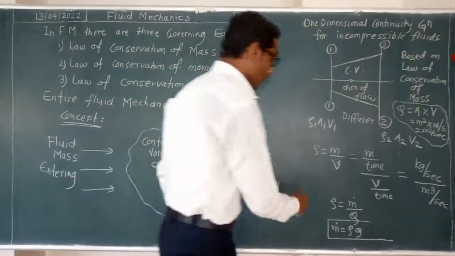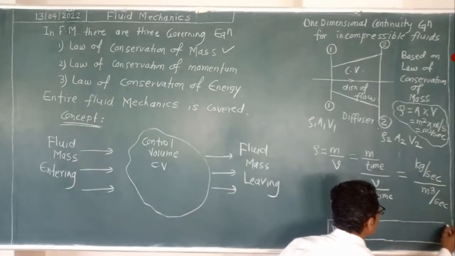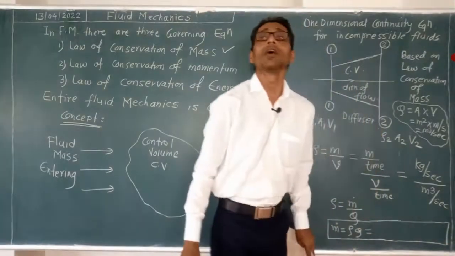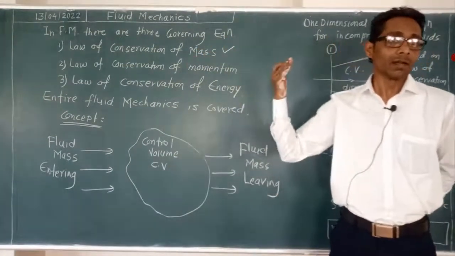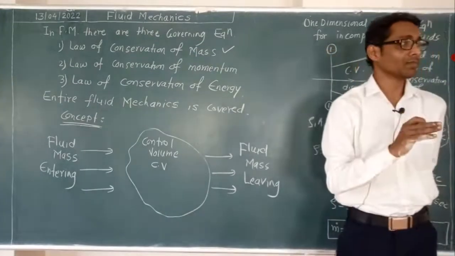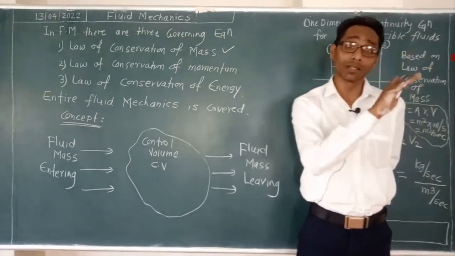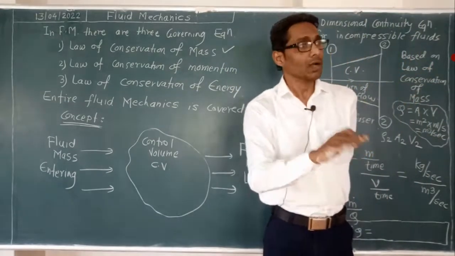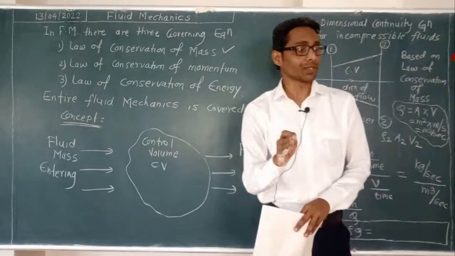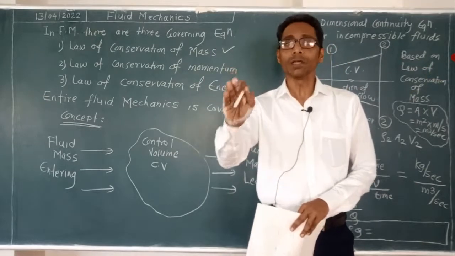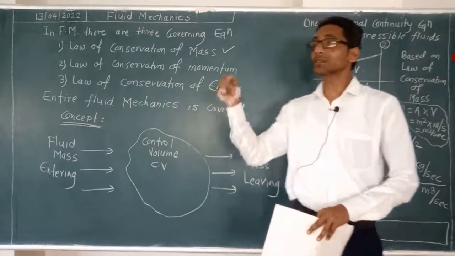So by this now we can write this equation at the entry. Energy conservation or mass conservation or momentum conservation means what? Total mass entering and total mass leaving are the same, that is called mass conservation. Total energy entering and total energy leaving are the same, that is called energy conservation. Total momentum entering and total momentum leaving are the same, that is called momentum conservation. Total mass is not changing, total momentum is not changing, total energy is not changing, that is called conservation.